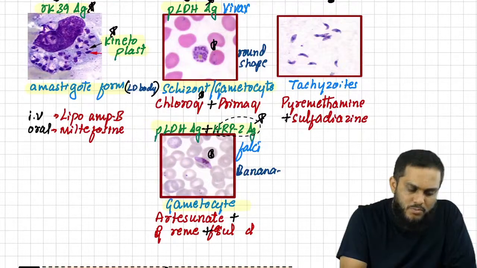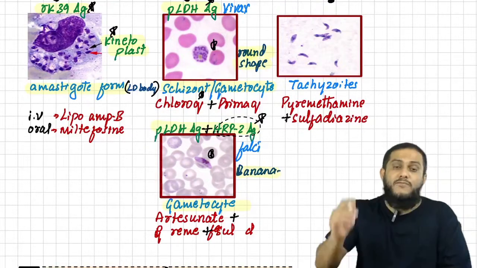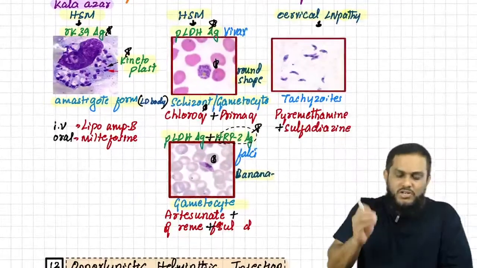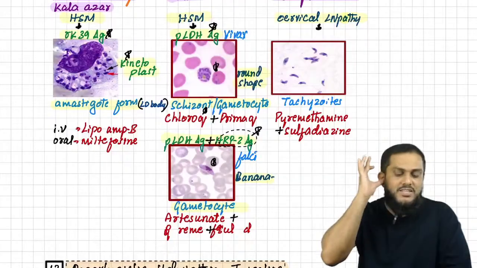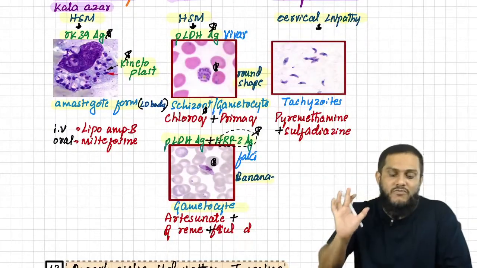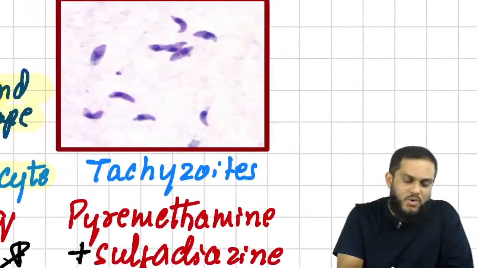Right, sir, that is what is important. Round shape gametocyte and banana shape gametocyte. Sir, if you see round shape gametocyte, it is vivax; banana shape gametocyte, falciparum. If you see only PLDH antigen, it is vivax; if you see PLDH antigen and HRP2 antigen, it is falciparum. And finally, sir, if you see tachyzoids, what are tachyzoids?